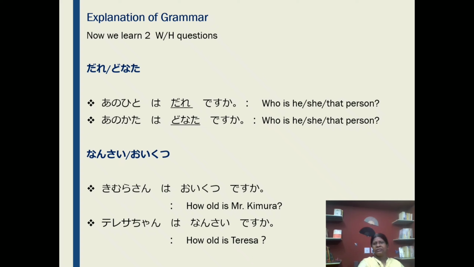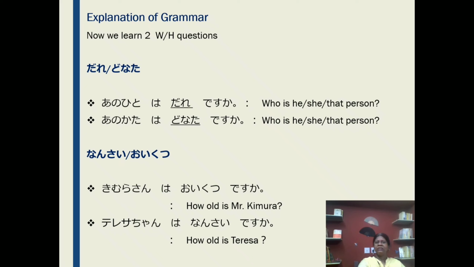Anohito wa dare desu ka? Who is he, she, or that person? You already know from the vocabulary I explained that anohito and anokata have the same meaning, but anokata is the polite form of anohito. Anokata wa donata desu ka? Who is he, she, or that person?